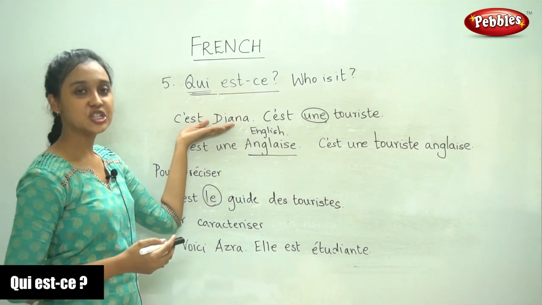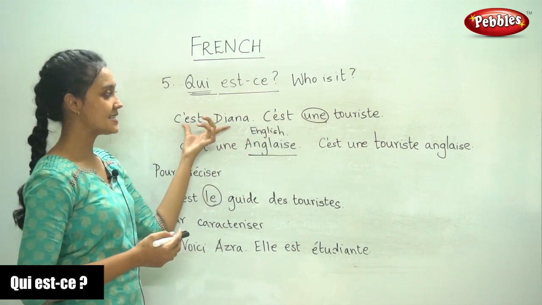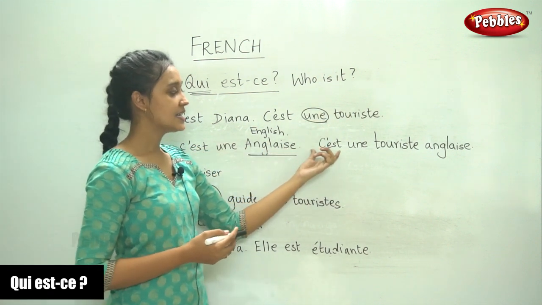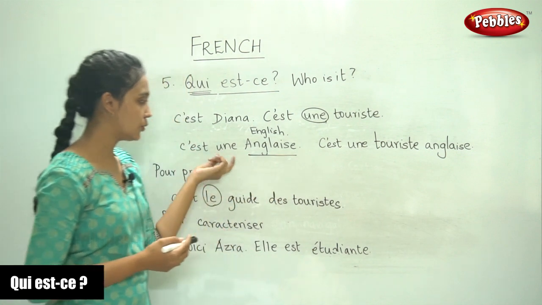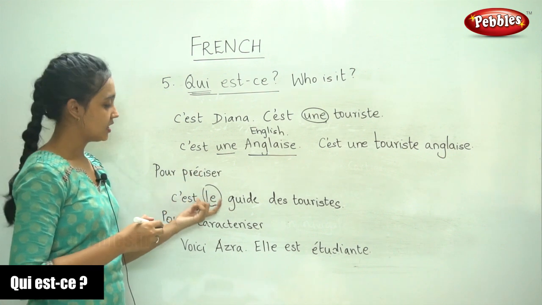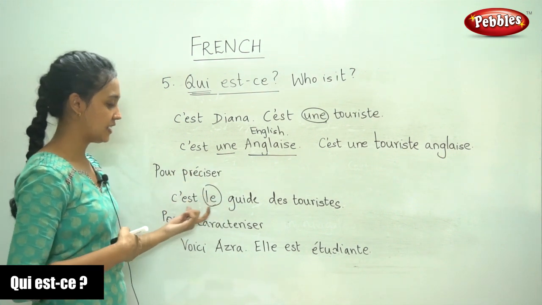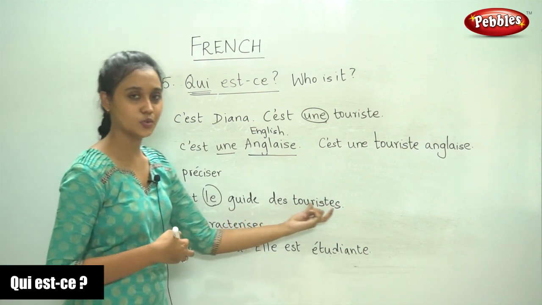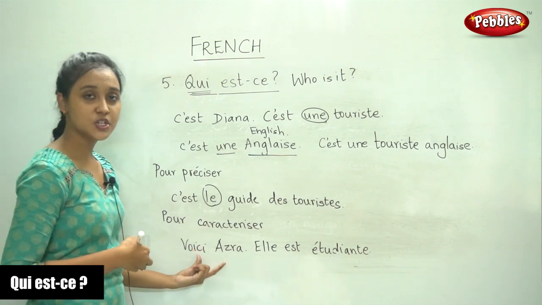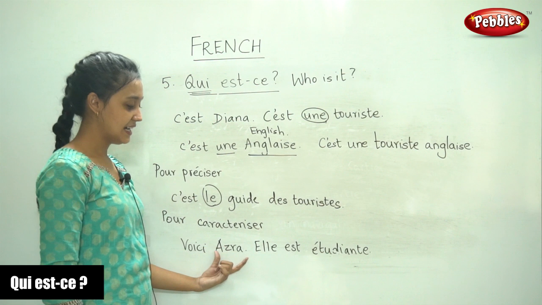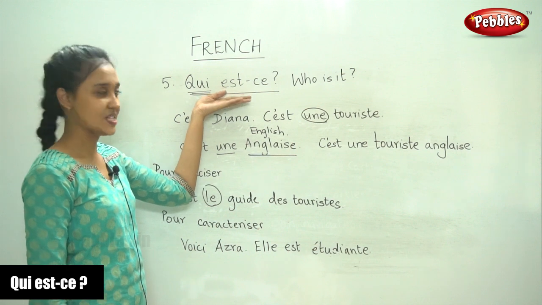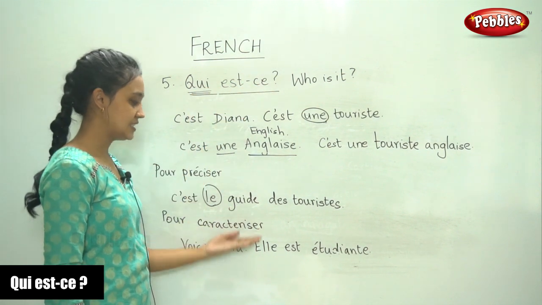It can either be in general, that is, who is this? C'est Diana. C'est une touriste. C'est un anglais. C'est un touriste anglais. So here we use the indefinite article. To be more precise, for our answer, we use the definite article. C'est le guide des touristes. So here we use the definite article. And finally, to introduce a person, we say voici Azra, elle est étudiant. So we are answering this question, qui est, in three different forms.